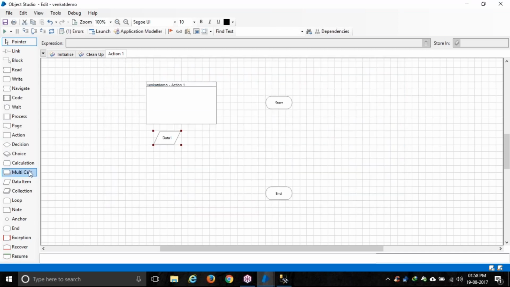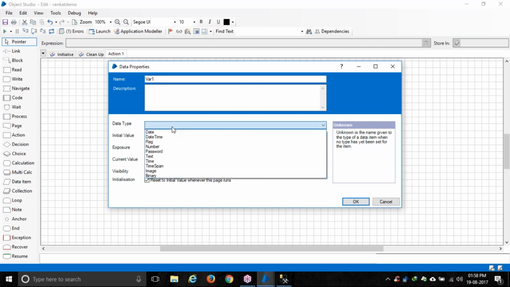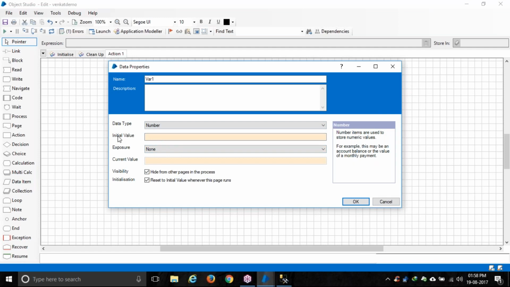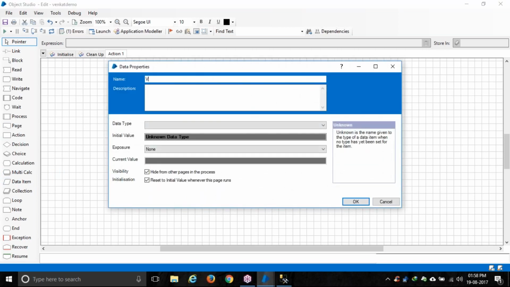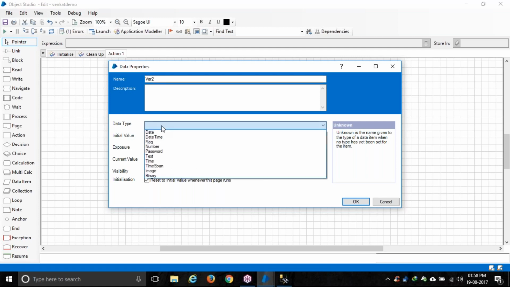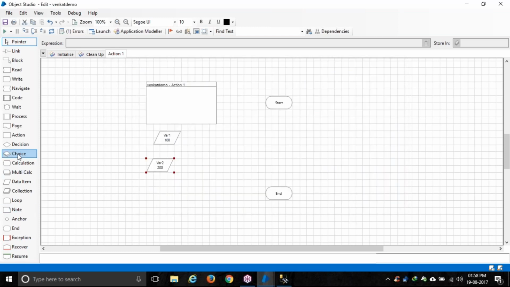I drag and drop this data item here. If I double click on it, it asks for the name. We'll give the name as variable 1, and we have to give a data type. Let's give the data type as number. It asks for an initial value, so let's give an initial value of 100. Forget about the other things for the time being. Now I'll drag and drop one more data item, variable 2. The data type will be number, and the initial value will be 200. Just for example, I am giving these.